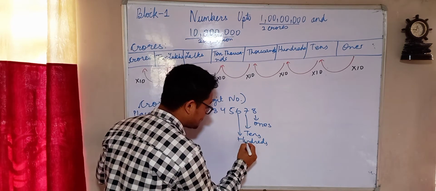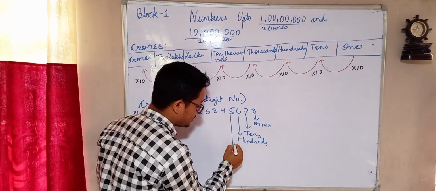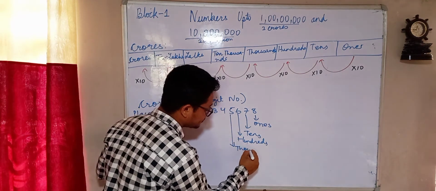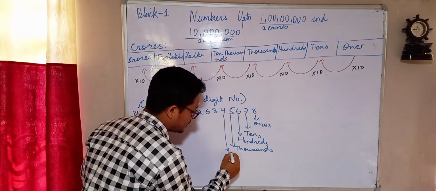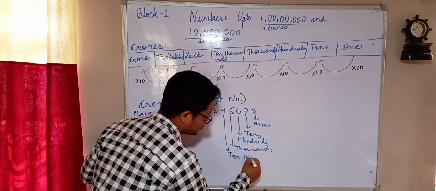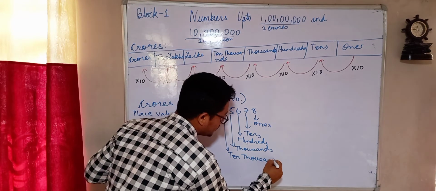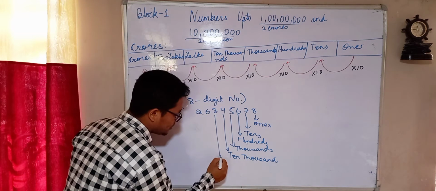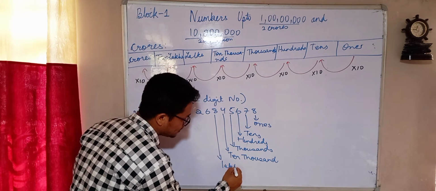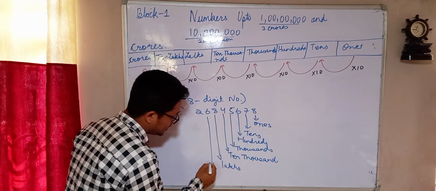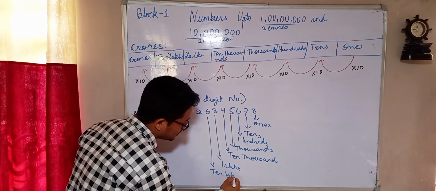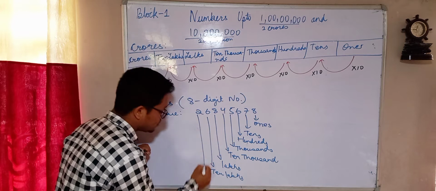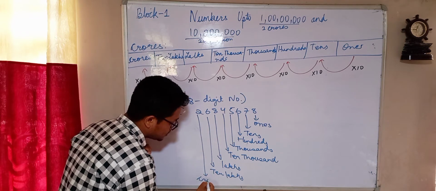Then this will be your thousands. This will be your 10,000. This will be your lakhs. This will be your 10 lakhs, and this will be your crores.